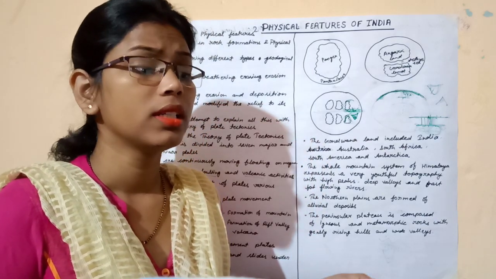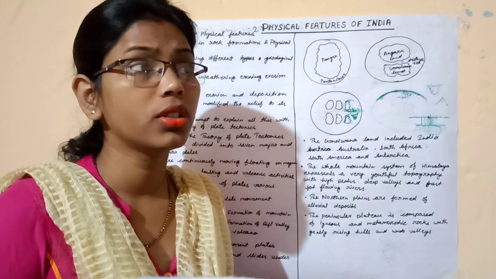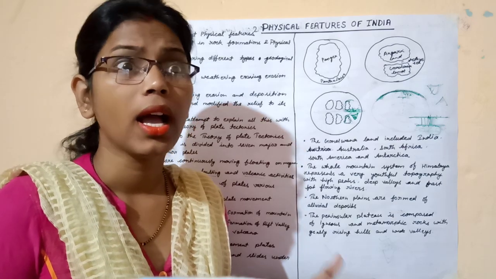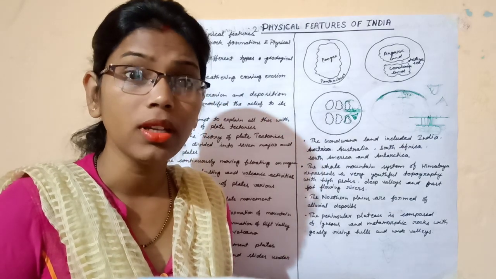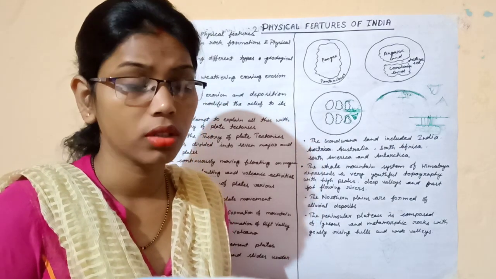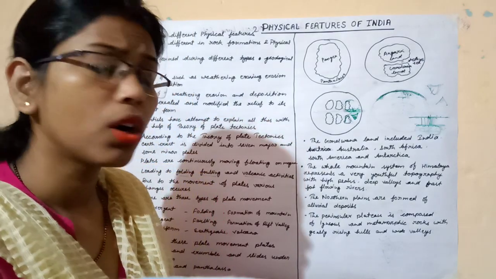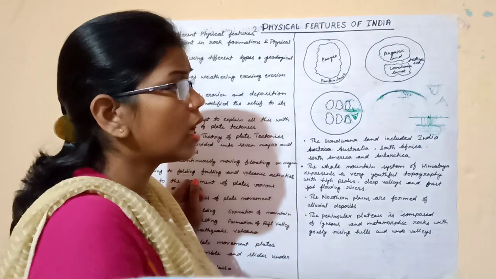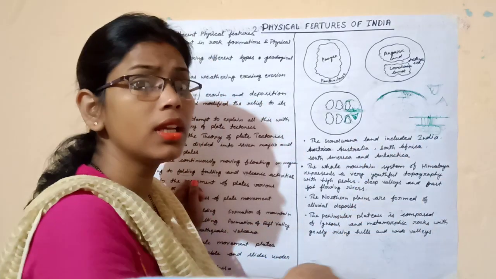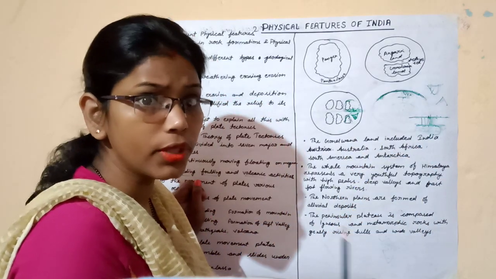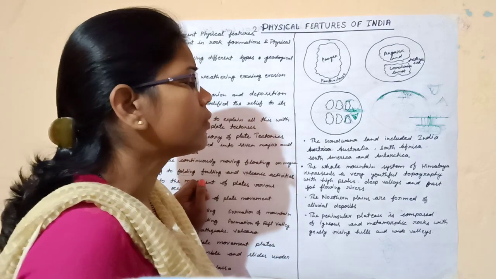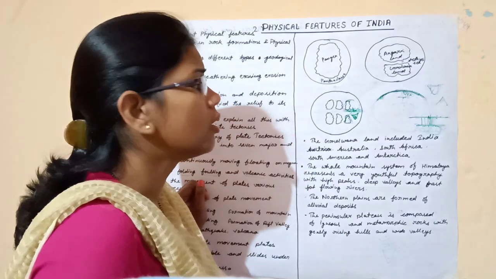Talcum powder and soap are examples of soft rock, and marble is an example of hard rock. Rock differs from region to region, and when the rock is different, the landform will also be different from region to region. Come to the first point: how all the landforms formed.